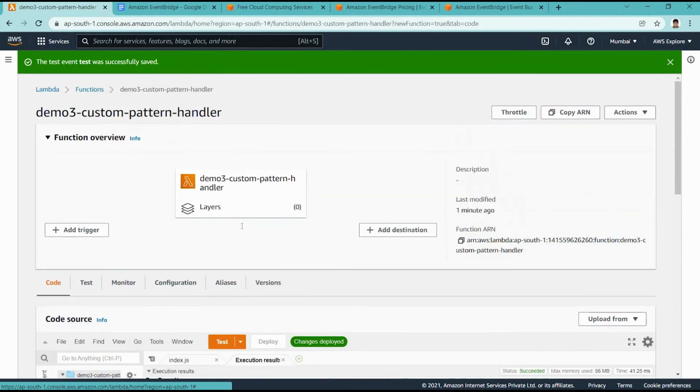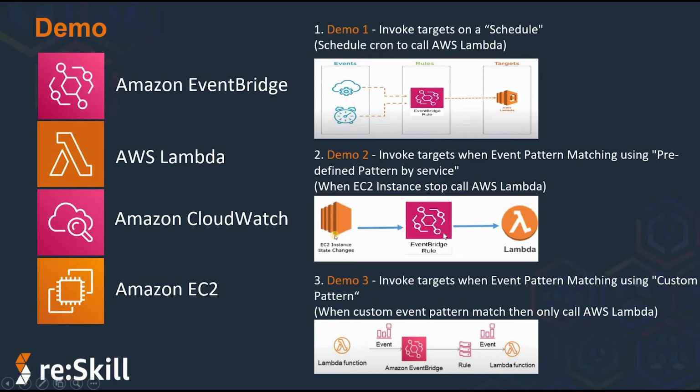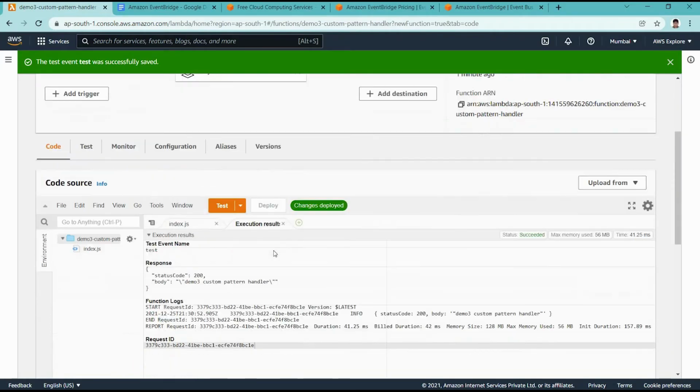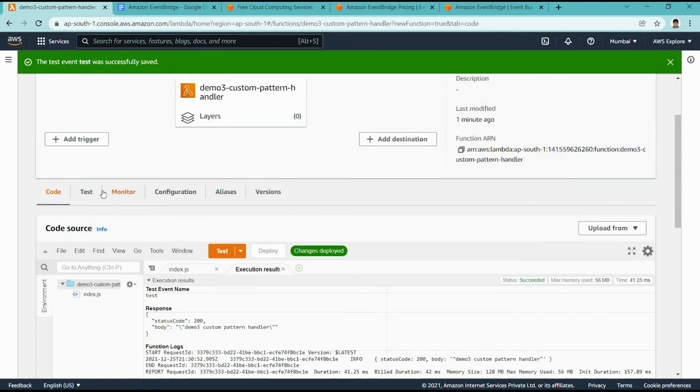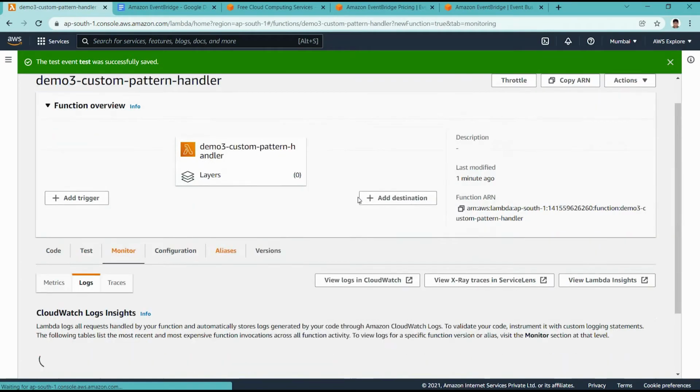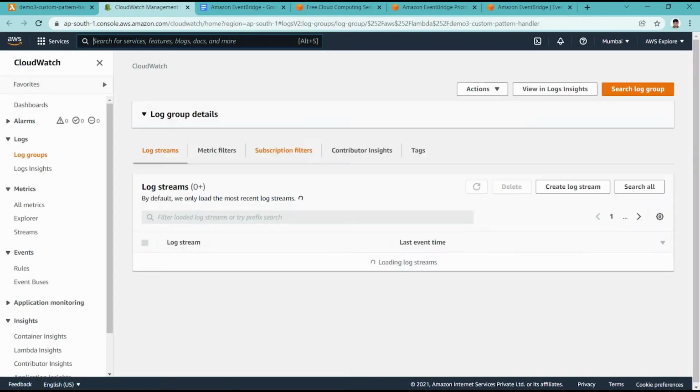The next step is to create an EventBridge custom event pattern matching rule that should call a Lambda function whenever the custom event pattern matches. If we go to monitoring, CloudWatch log, right now it should have a log group already created.